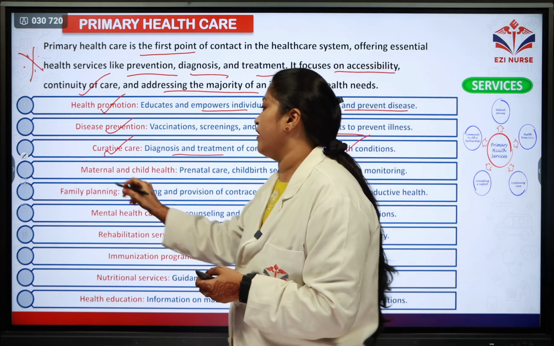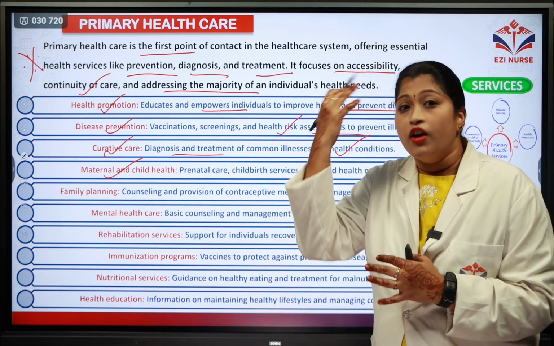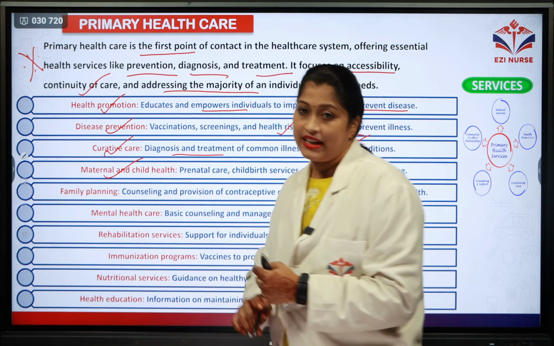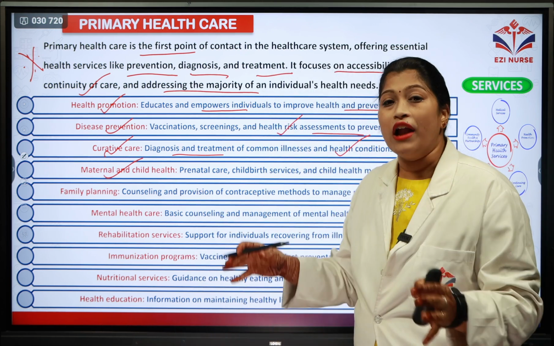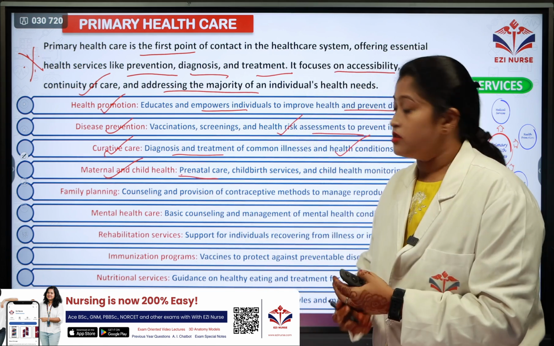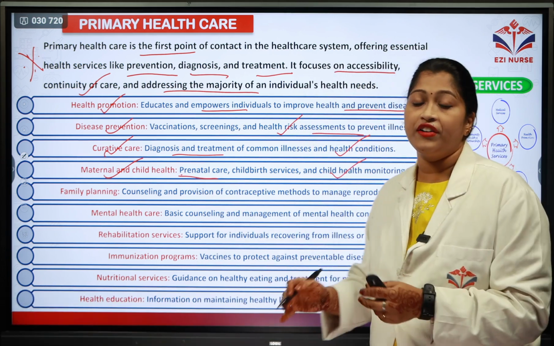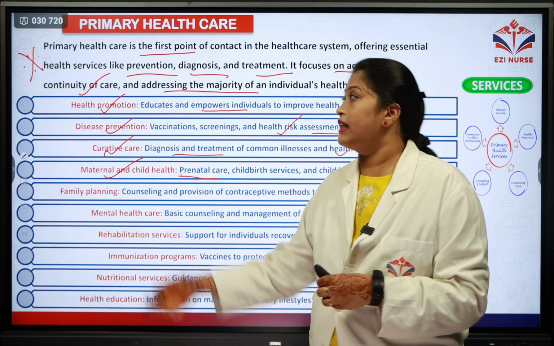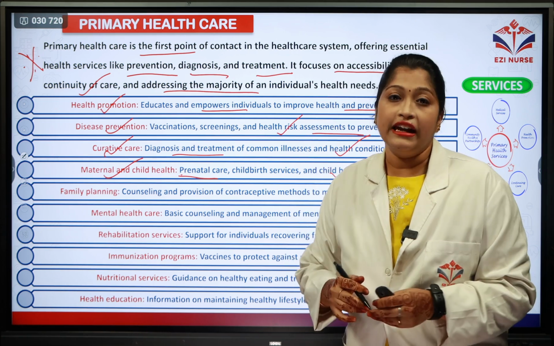Coming to the next service they are keenly looking at, the maternal and child health. These are vulnerable people. So prenatal care, childbirth services and child health monitoring are taken care of. That is one of the main services that primary health care is keenly looking at.